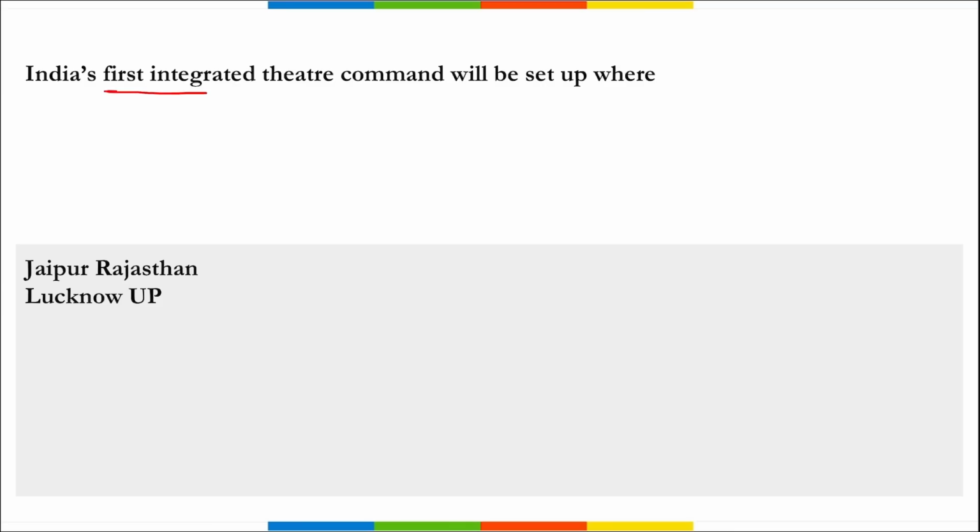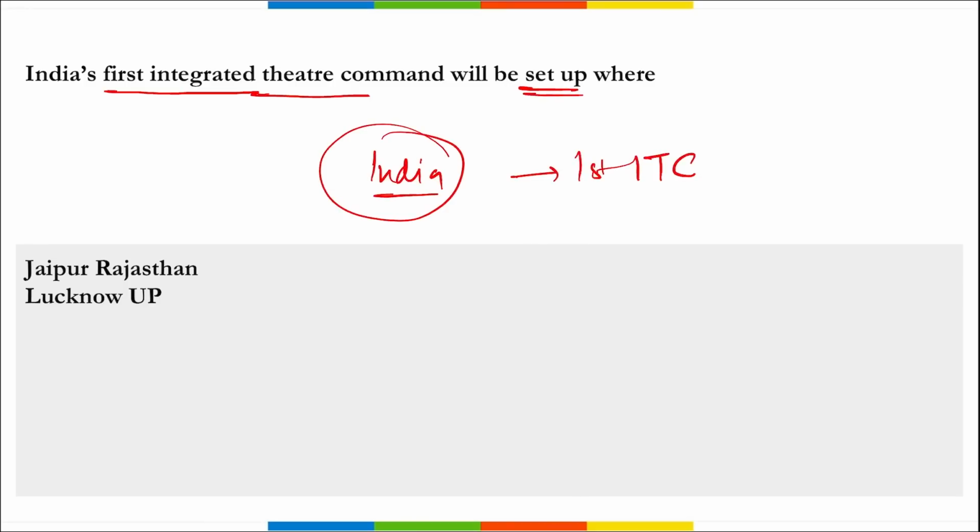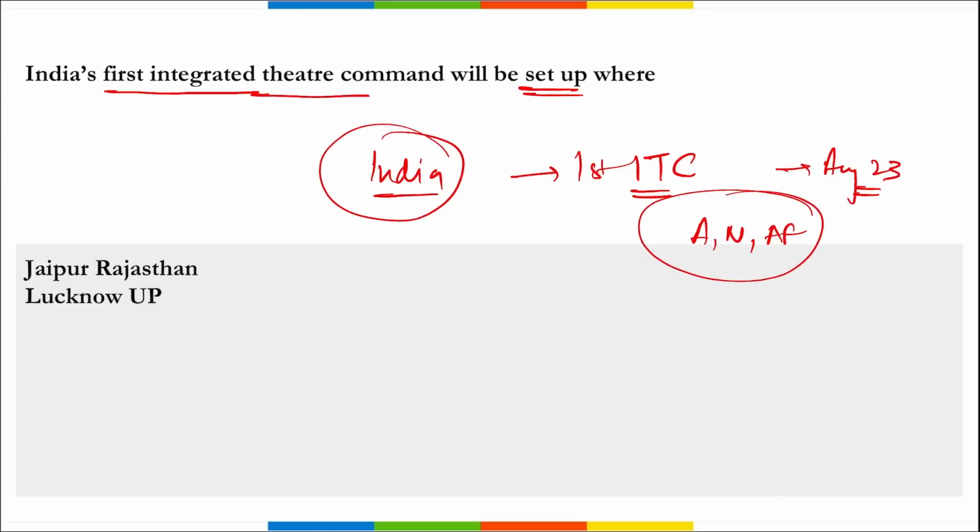Next is, India's first integrated theatre command will be set up where? So remember, India is set to establish its first integrated theatre command, and it will be in the month of August 2023. The Indian Armed Forces, that is your Army, Navy and Air Force, have overcome the differences and have accepted the broad command structure of ITC, that is your Integrated Theatre Command.